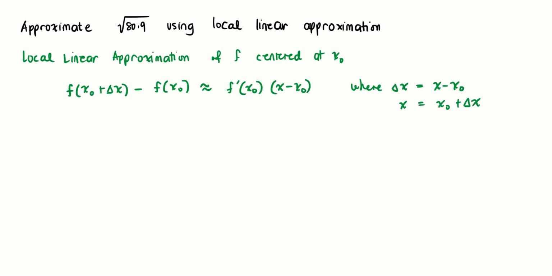So to be able to use this formula, we have to define a function that will be used in approximating the square root of 80.9. Now if, let's say, x is 80.9, then our f of x would be the square